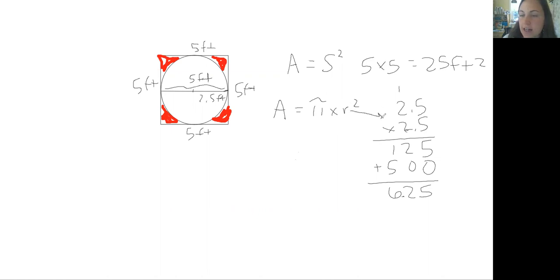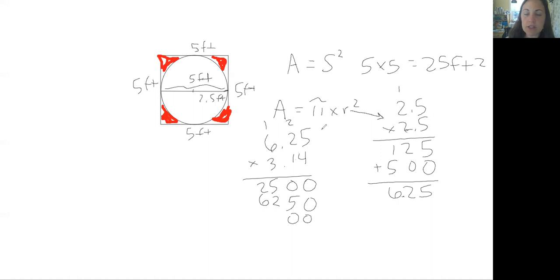We then need to multiply that by pi. So we have 6.25 times 3.14. When we multiply those out, we have 5 times 4 is 20. 4 times 2 is 8, plus 2 more is 10. 4 times 6 is 24, plus 1 more is 25. Add our 0, and then we're multiplying by 1, so we get 5, 2, and 6.